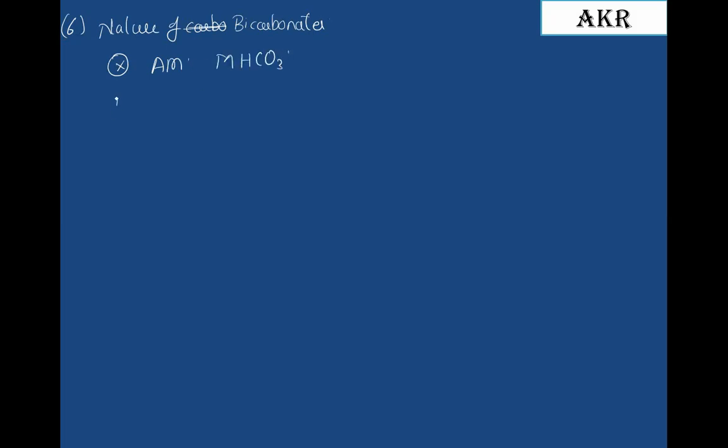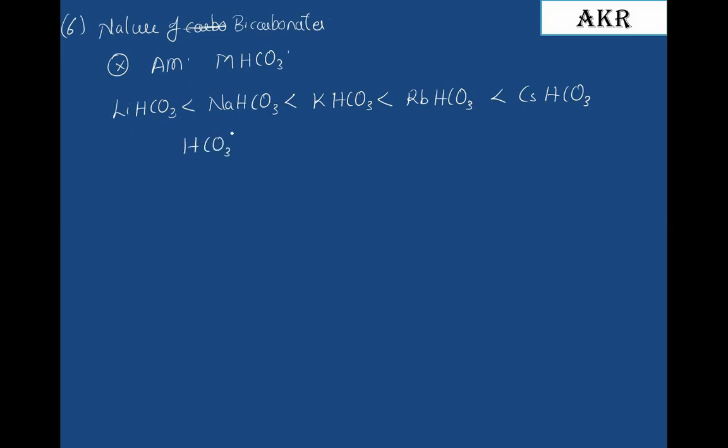The order of stability is lithium bicarbonate, sodium bicarbonate, potassium bicarbonate, rubidium bicarbonate, and cesium bicarbonate. Since the ionic radius of cesium is maximum, cesium bicarbonate is more stable than lithium bicarbonate.